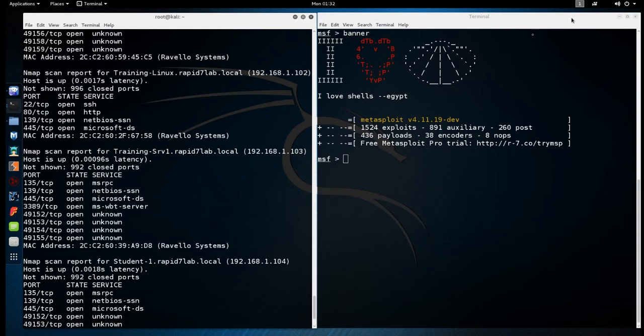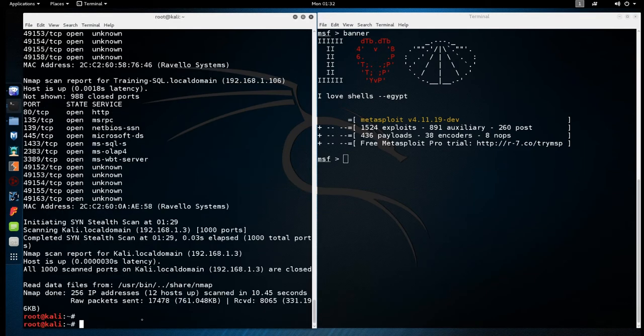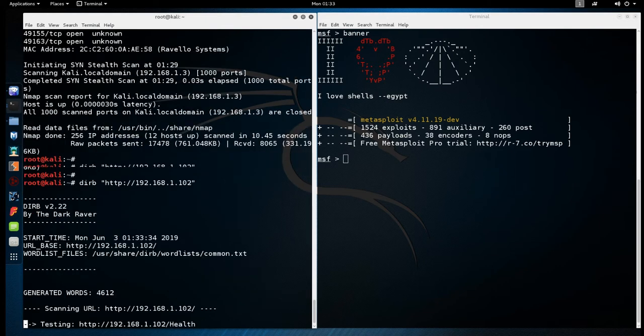So we're going to go back to our Kali instance and actually use DIRB, Dirbuster, just to see if we can maybe throw a list at it of kind of known directory paths to see if maybe we can find something. So this is just going to start throwing some directories at it, see if we get a 200 response. If we do, it's going to show it. If not, it may just keep moving on. So we're going to see what kind of luck we can get out of running DIRB. So let's go ahead and run that. And let's see if we get any luck. So we're kicking this off. It's going through its internal word list.